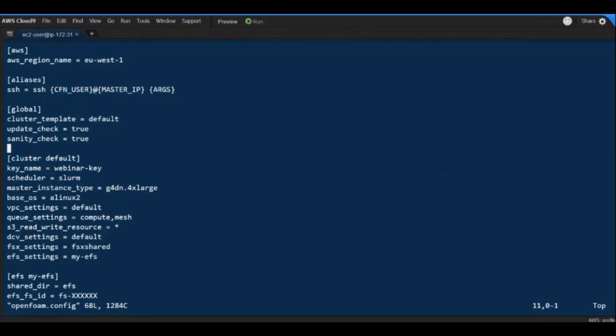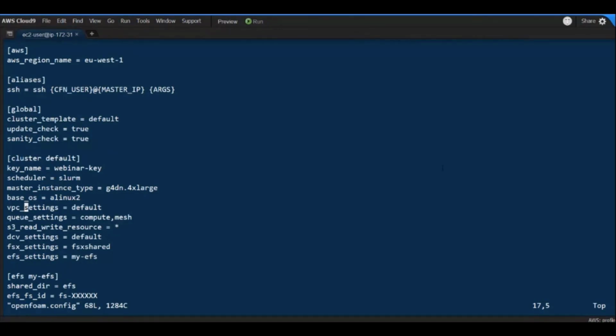Then there is the alias for the SSH connection, and then we jump to the cluster definition. That is probably the most important section. As you can see, the configuration is organized in several different sections. So in the cluster section, I have selected the key I want to use. So webinar key, once again, the scheduler, in this example is Slurm, and the instance type.